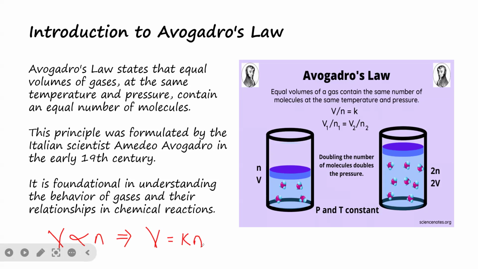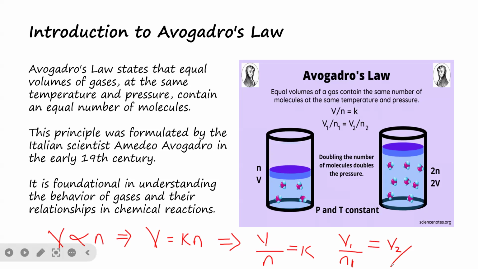So therefore, we can now make k the subject of the formula where we are going to have V all over n is equal to k, which implies that we can now say V1 all over n1 is equal to V2 all over n2.